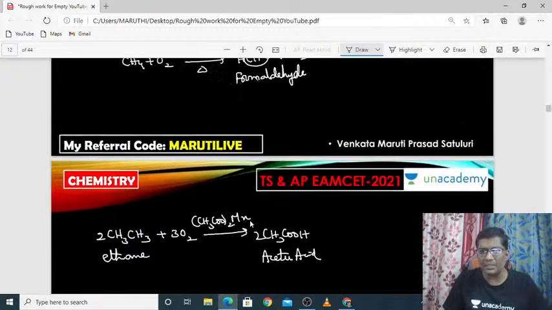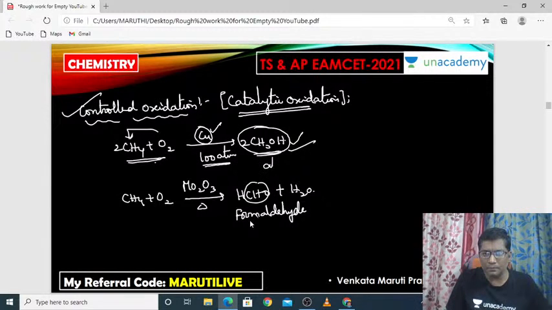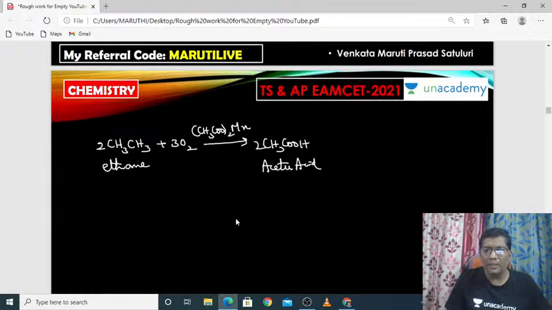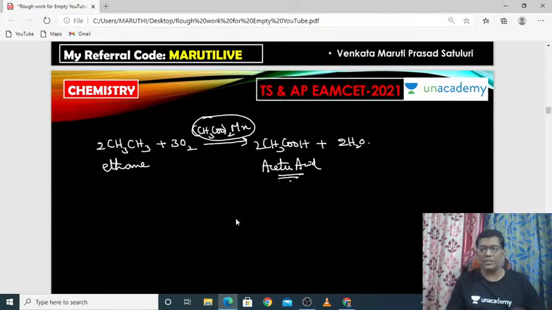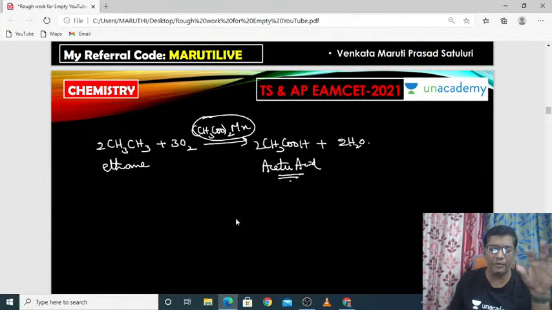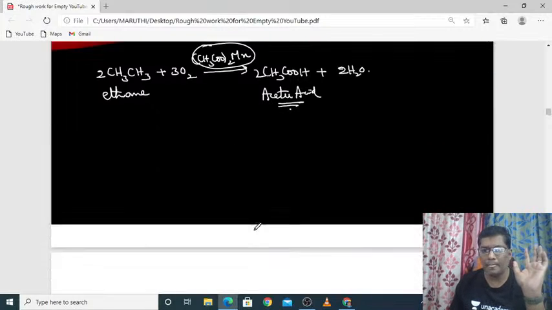So in the previous case, alcohol was produced. Next, formaldehyde was produced. Now acetic acid will be produced. So everything changes once you change the catalyst; the entire products totally change. That's all. So acetic acid will be produced here. Likewise, you can write any of the chemical reactions of controlled oxidation. So there are three different types of oxidation we have: one is combustion, second is incomplete oxidation, and the third is controlled oxidation. That's all. Coming to the next one.